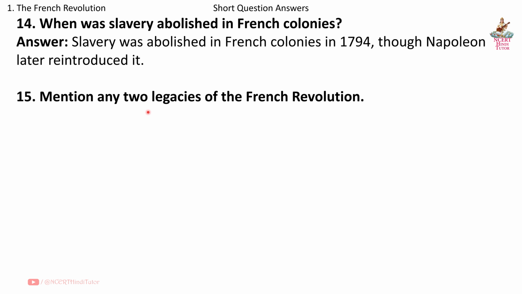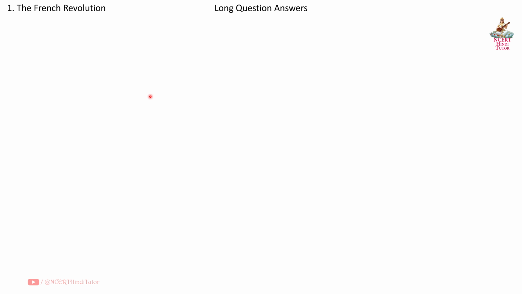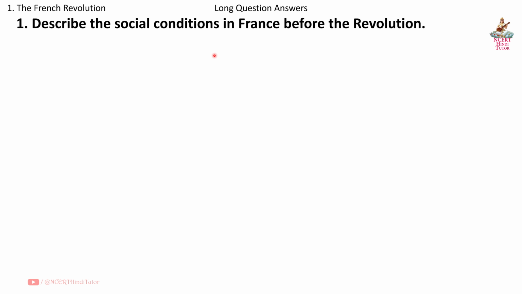Question 15. Mention any two legacies of the French Revolution. Answer. Two legacies of the French Revolution are liberty and equality before law. Next, long question answers. Question 1. Describe the social conditions in France before the Revolution.